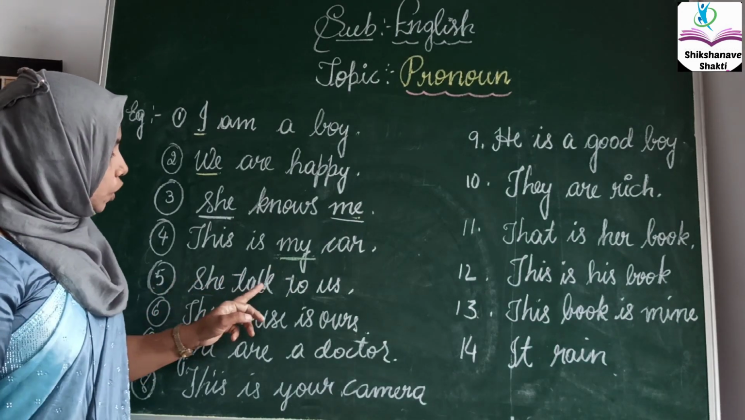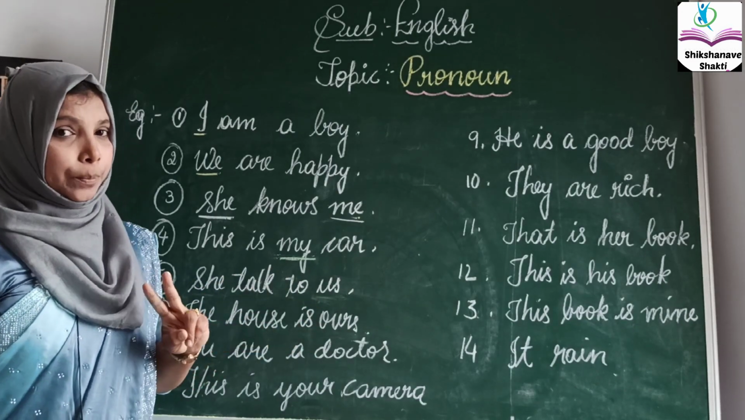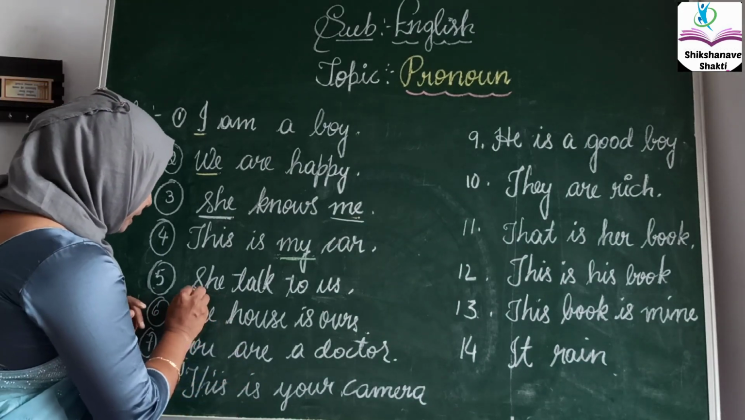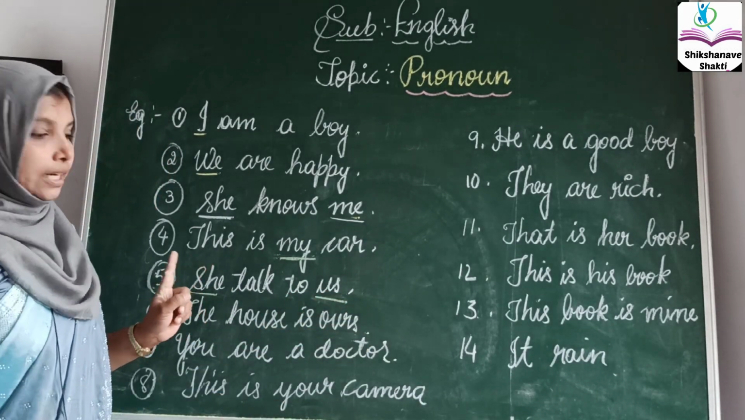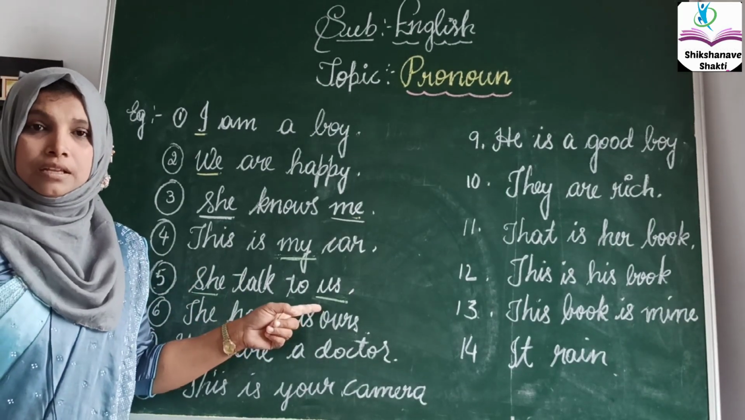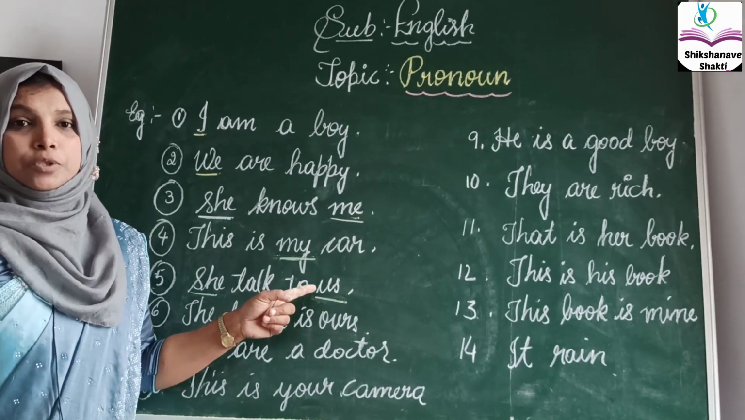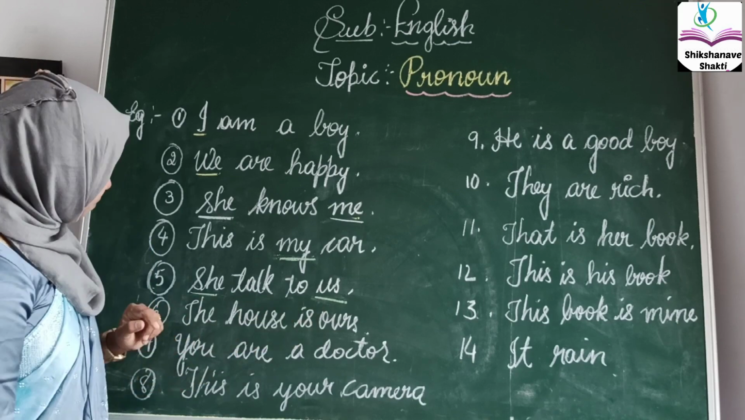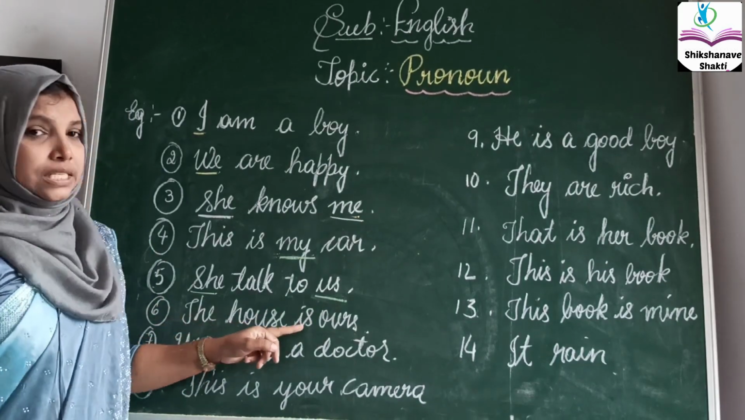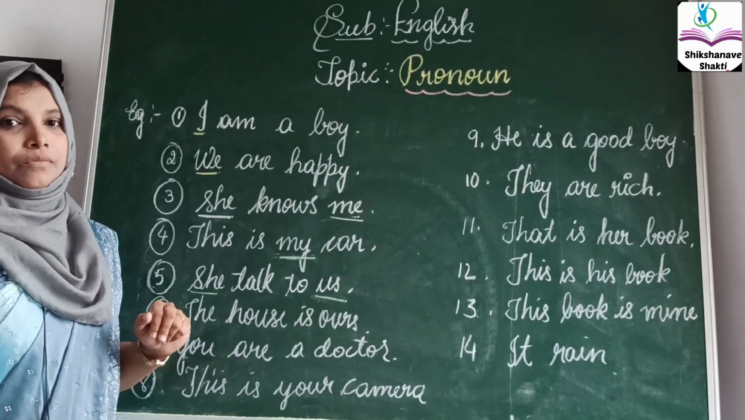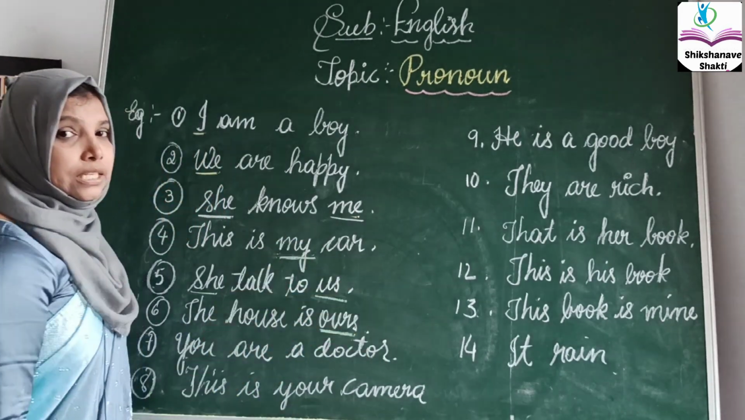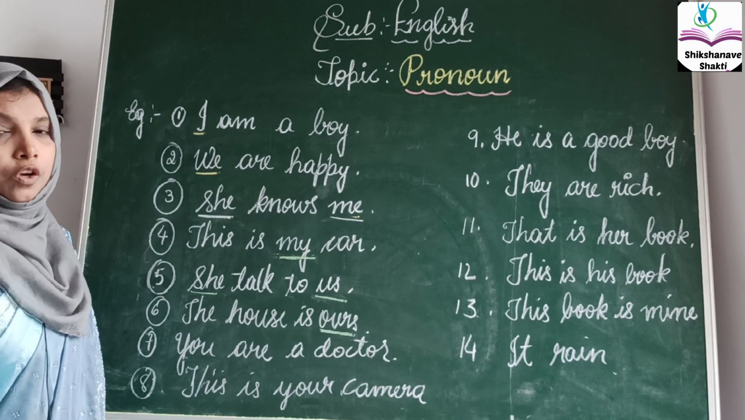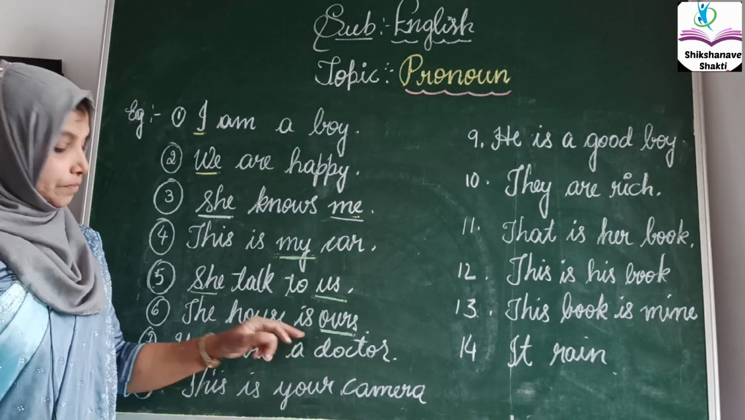Fifth one, she talked to us. You can see two pronouns here. One is she, another one is us. She is a third person. Us is a first person in the objective plural form. The house is ours. Here ours is a pronoun. It is in which form? Possessive form in a plural.